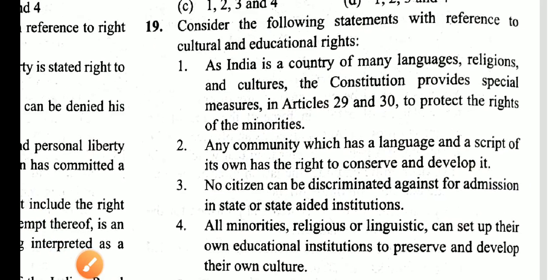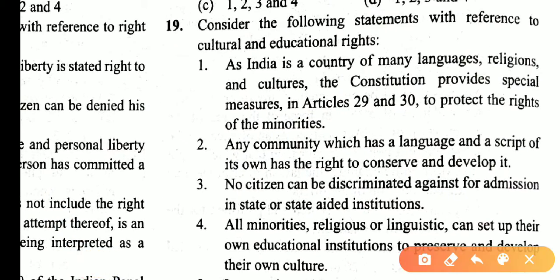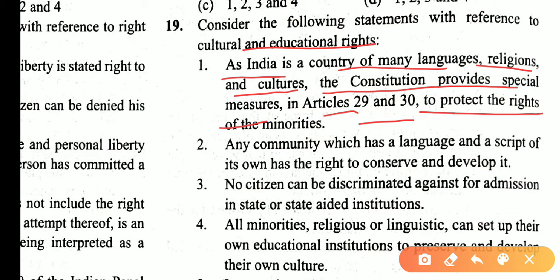Consider the following statements with reference to cultural and educational rights. As India is a country of many languages, religions, and cultures, the Constitution provides special measures in Articles 29 and 30 to protect the rights of minorities. These statements are correct. Any community which has a language and a script of its own has the right to conserve and develop it.